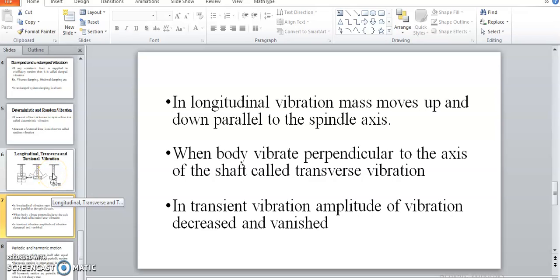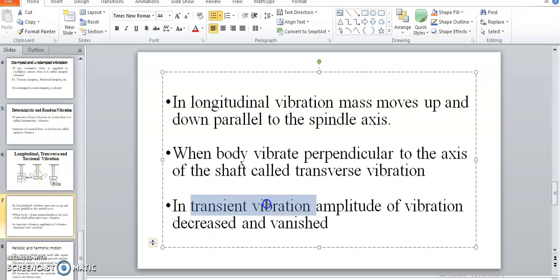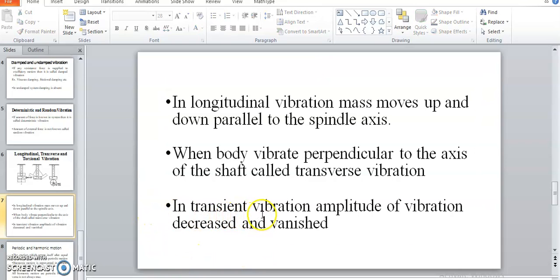Another case we introduce here is transient vibration. We discuss this term in the next topic, forced vibration. Suppose this pendulum is disturbed from its equilibrium position, and it oscillates about the equilibrium position.